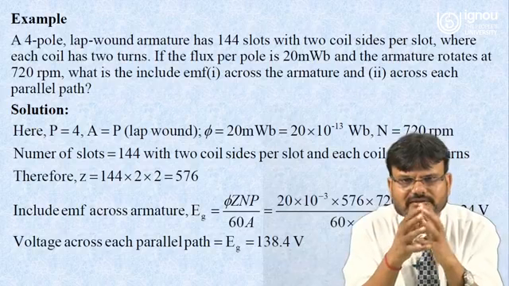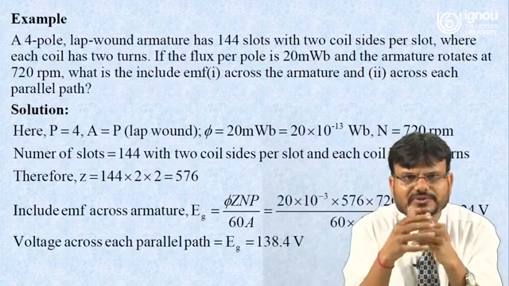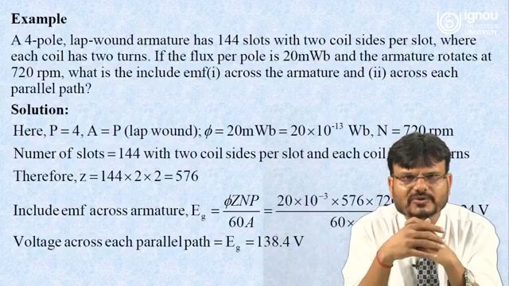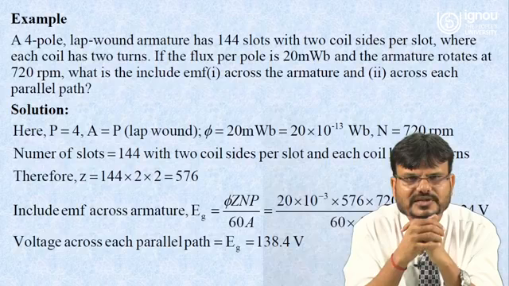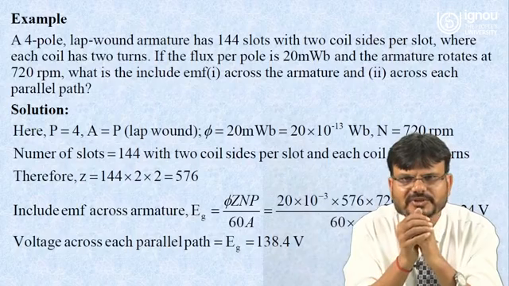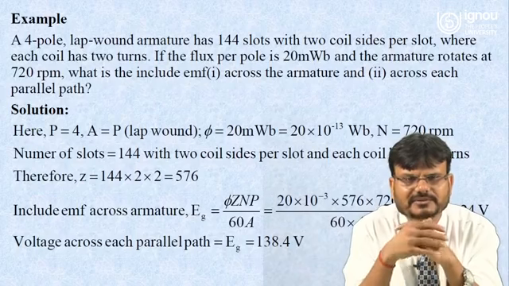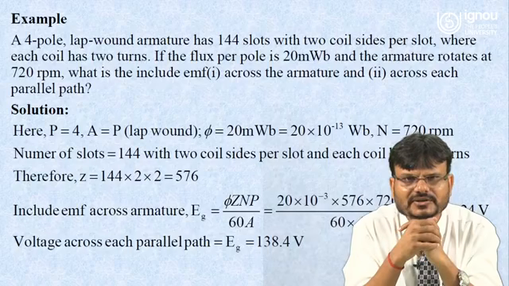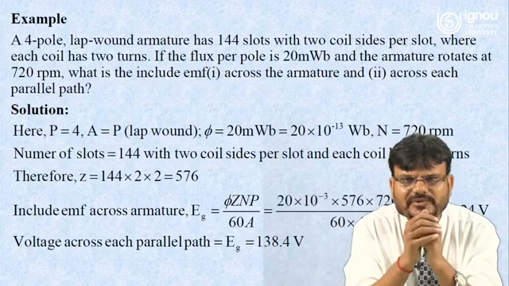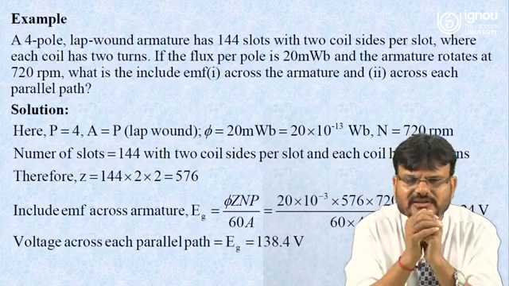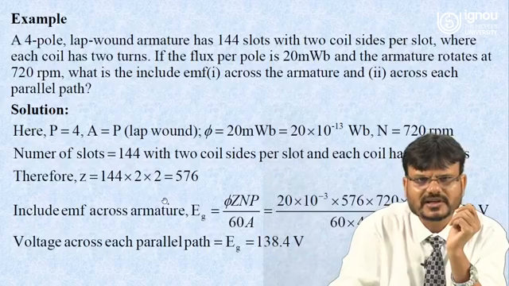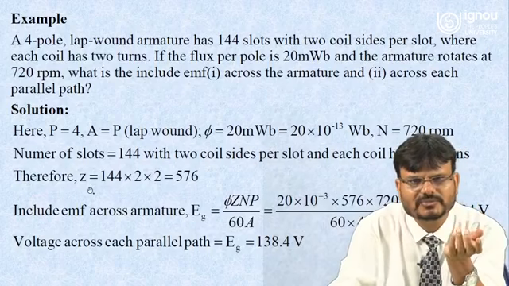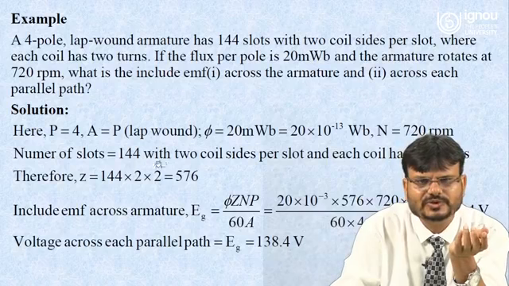So here we are taking two examples very quickly. Here you can see a 4-pole lap wound armature has 144 slots with 2 coil sides per slot, where each coil has 2 turns. If flux per pole is 20 milliweber and the armature rotates at 720 rpm, you have to find the induced EMF across the armature and across each parallel path. So you have a very familiar formula, E is equal to P phi N upon 60 into Z upon A, and here you can see you have to find out the total number of conductors, because number of slots is 144 with 2 coil sides per slot and each coil has 2 turns.